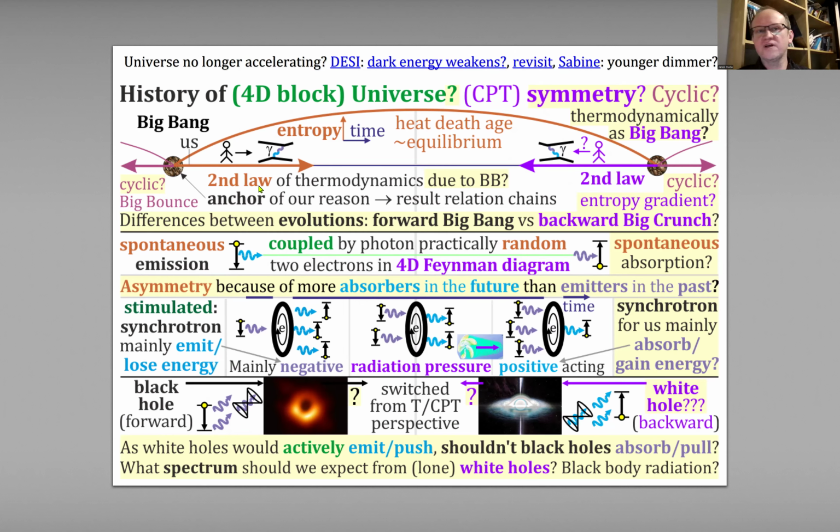So evolving forward in time, we get entropy growth, and we could also evolve backward in time, the CPT symmetry view, and again we should see entropy growth in the opposite direction. So it suggests that entropy should also be cyclic. If so, why don't we see some low-entropy artifacts from there? Probably because there is a long age of very high entropy, so nothing will survive it.